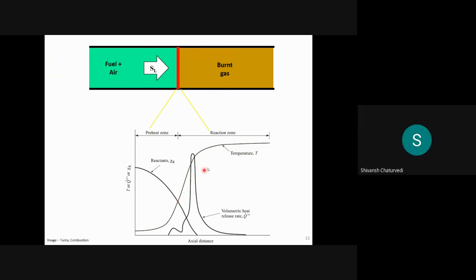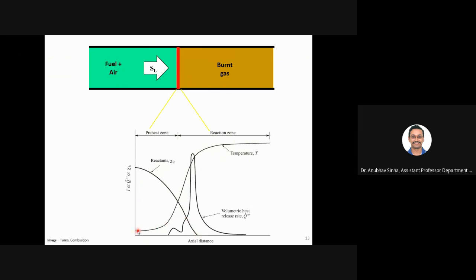Yes, sir. So the high temperature will be conducted back. Okay, now let us look at what the coordinates are that are being shown here. So here you see reactants. Reactants are at high concentration on the left side. As you approach the flame, they begin to decrease and they completely finish if it is a complete combustion, right?